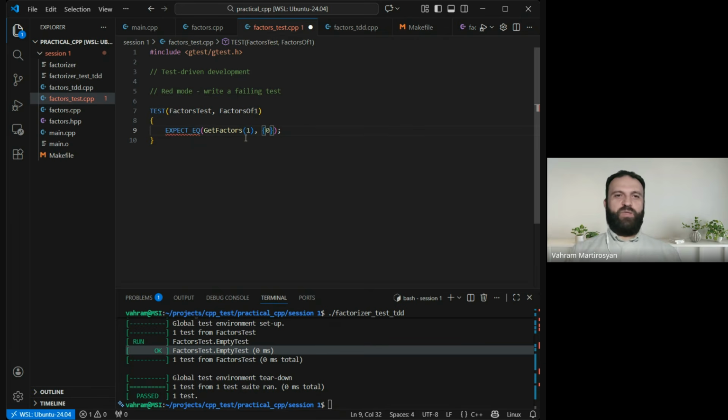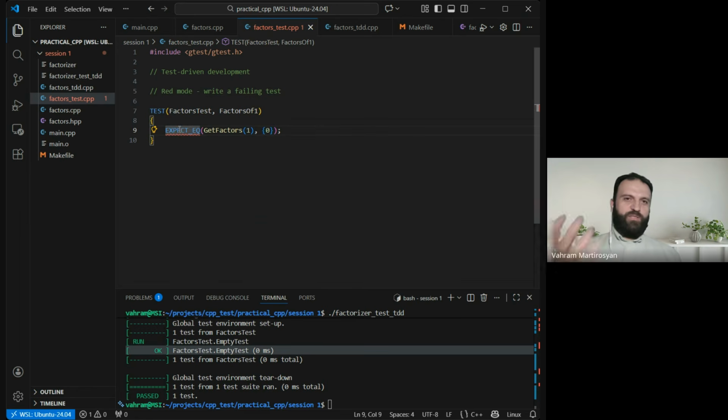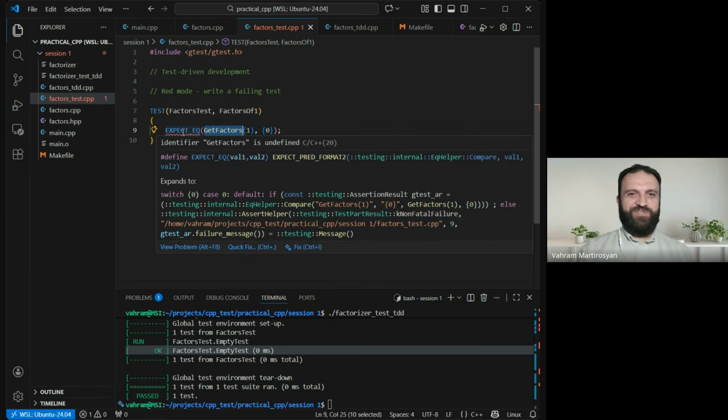Something like that. So I would call expect equals, which is a macro provided by the Google Test framework. I will give it the result of this get factors and the 0, an array filled with zeros, and expect that they should be equal. But now we are in the red mode. Red means there must be something rendered on the screen, and there is.